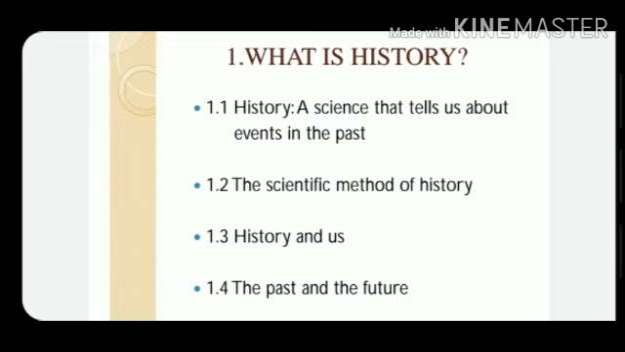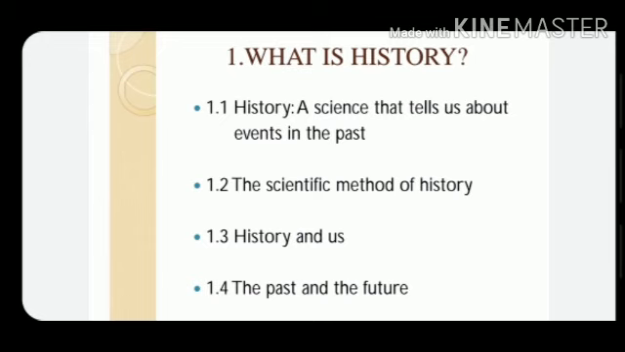History and us. Relationship between history and us. The past and the future. Whatever things and events happened, it is called past. And whatever things and events will happen, it is called future. Whatever events and things are happening now, it is called present. History, a science that tells us about events in the past.